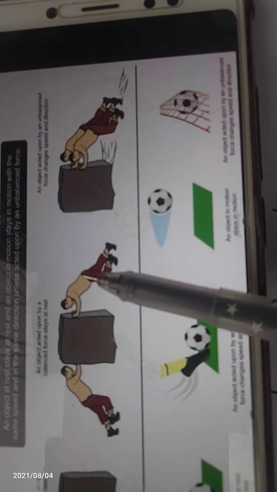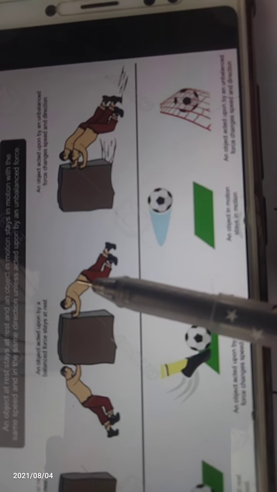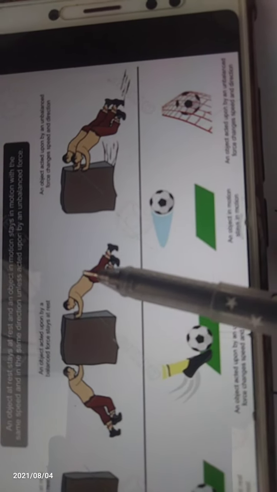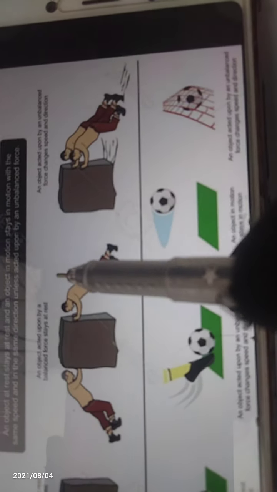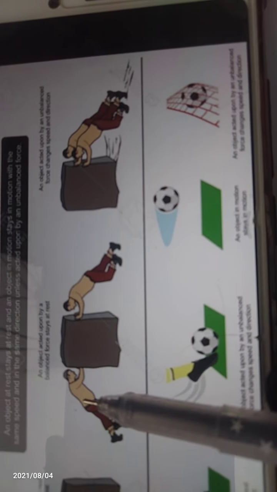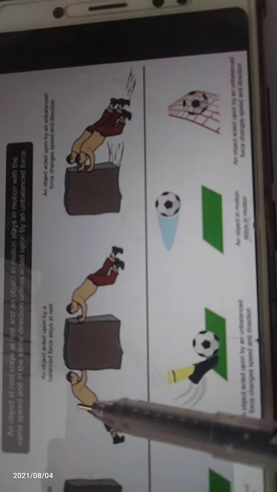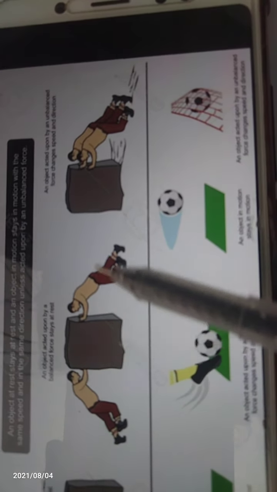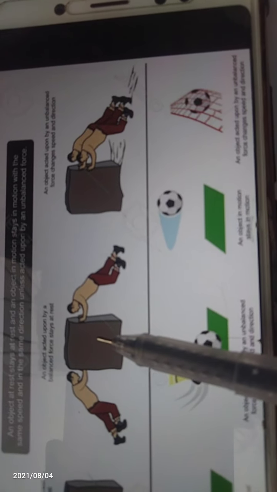Here, this person is applying 10 newtons of force. Suppose he applies 10 newtons of force towards the right side, which means plus 10. Here the other person applies 10 newtons of force towards the left side, which means minus 10. Plus 10 and minus 10 get cancelled, so there is no net force on the object.